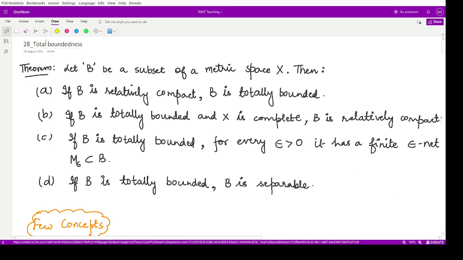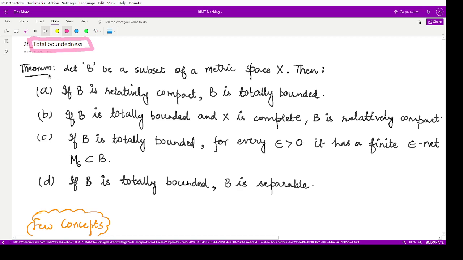In this video, we shall be looking at a very important concept which tells you about total boundedness. So, the main theorem that we shall be discussing in this video includes the following. Let's first read out what we are to do in this video, then we'll understand various concepts and then we'll try to prove this theorem. So, sit back and listen up.